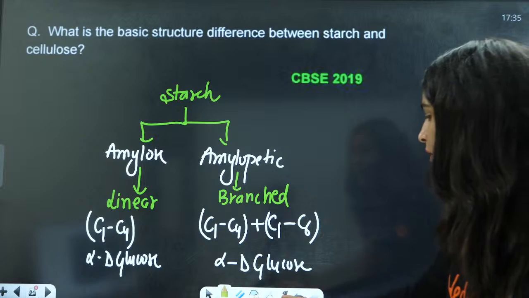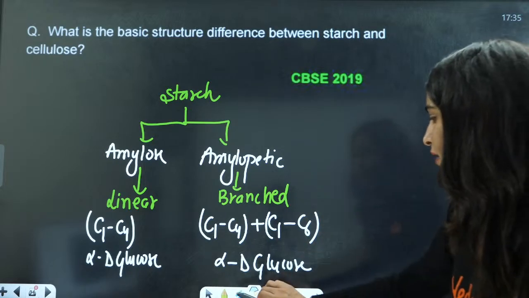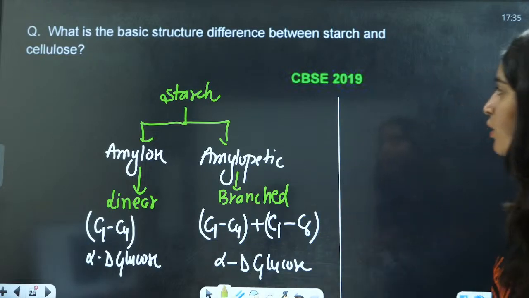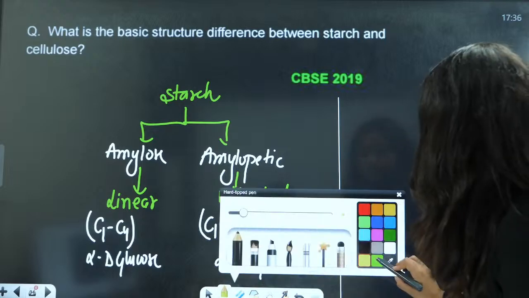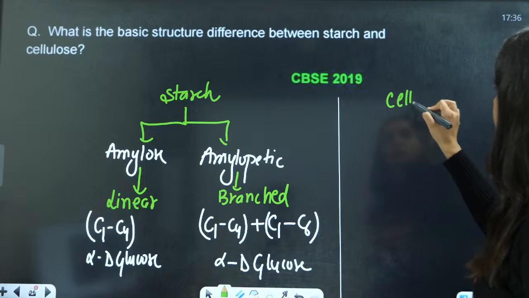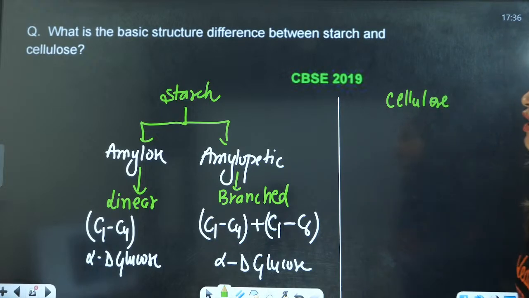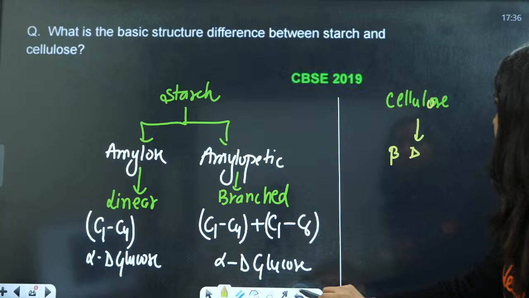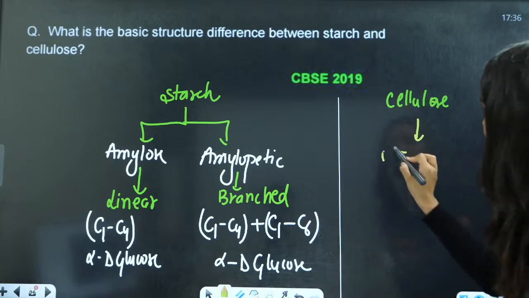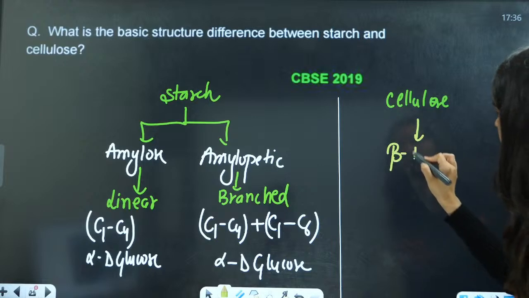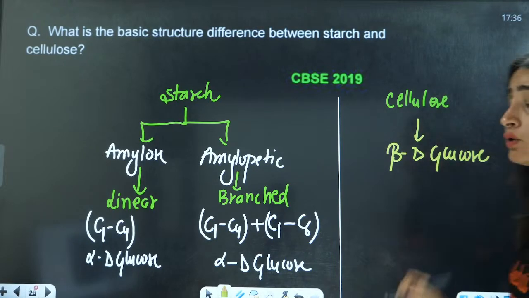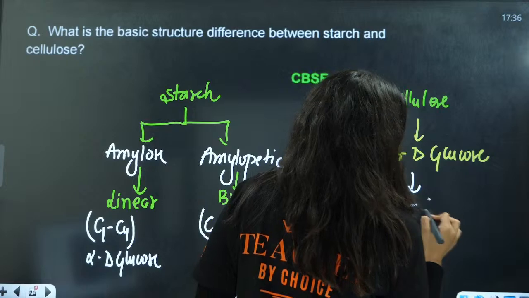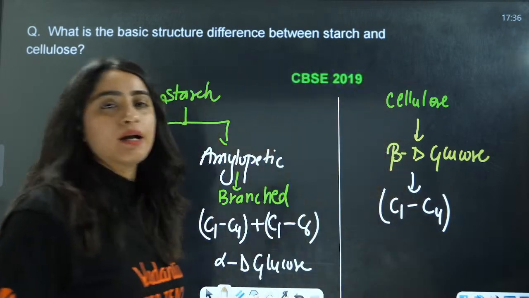Now if we are talking about cellulose, this is made up of beta D glucose, and this beta D glucose has C1-C4 linkages of beta D glucose.